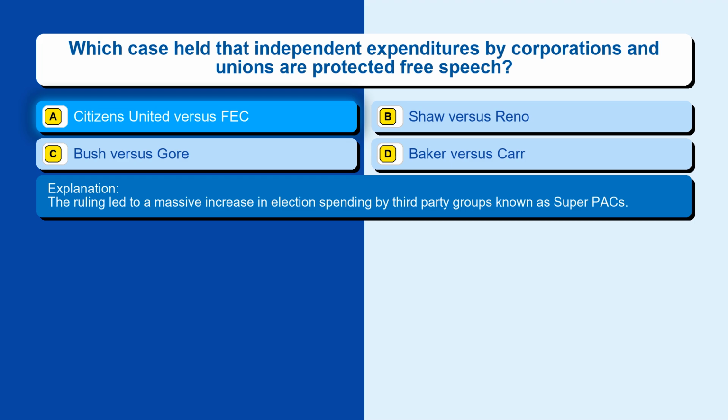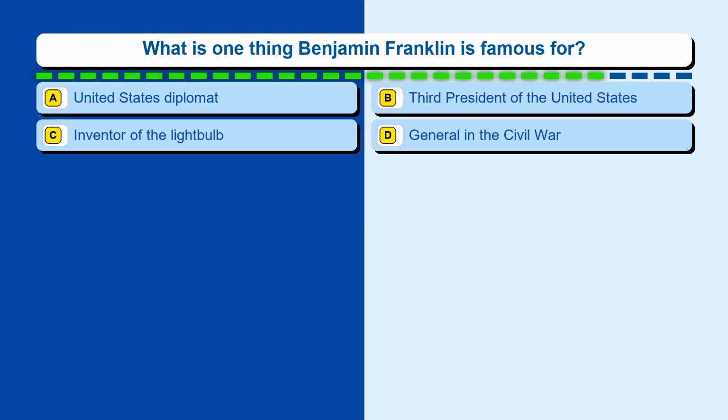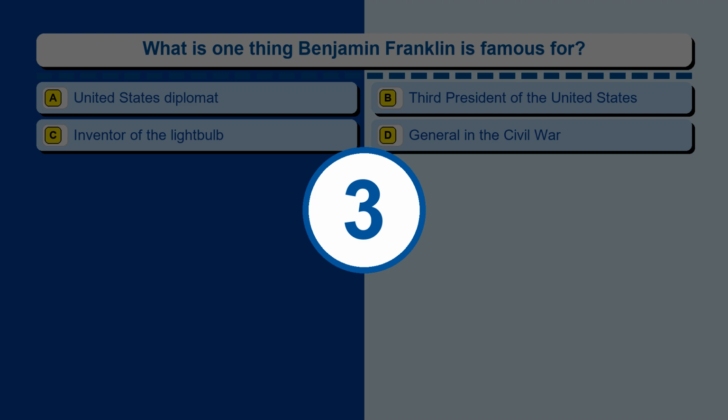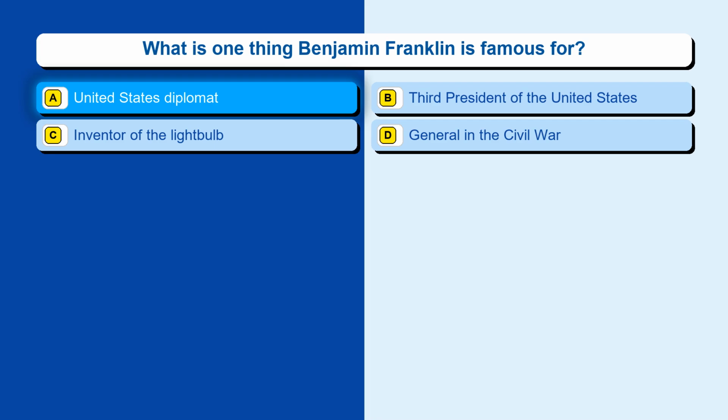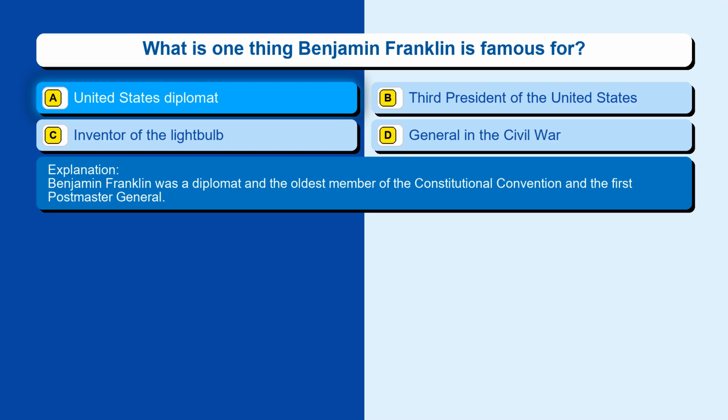Question 152. What is one thing Benjamin Franklin is famous for? Option A, United States diplomat. Option B, Third President of the United States. Option C, Inventor of the light bulb. Option D, General in the Civil War. The correct answer is option A, United States diplomat. Benjamin Franklin was a diplomat and the oldest member of the Constitutional Convention and the first Postmaster General.